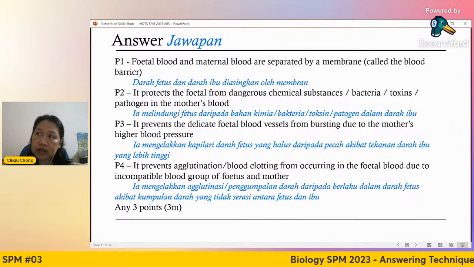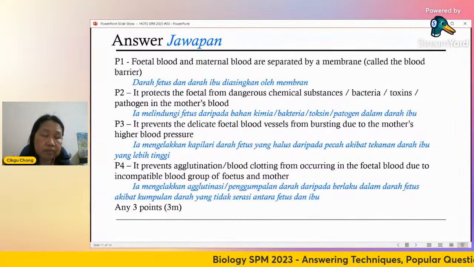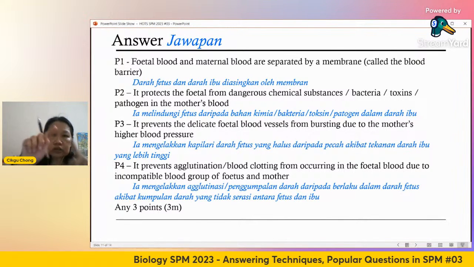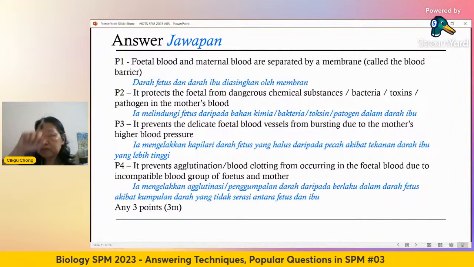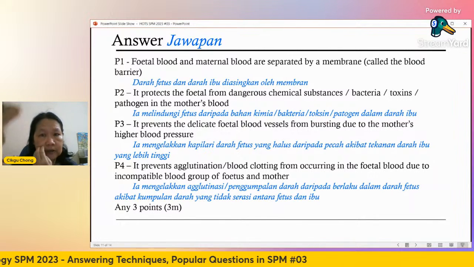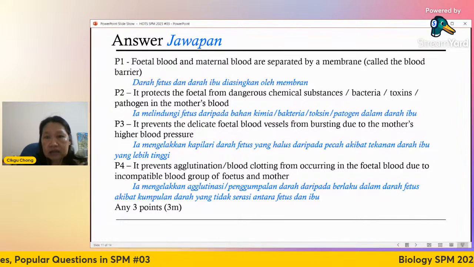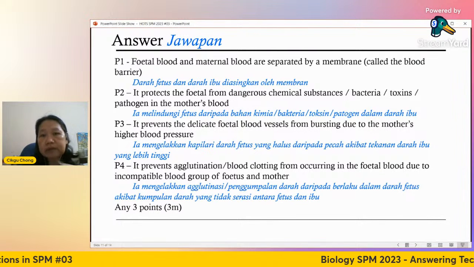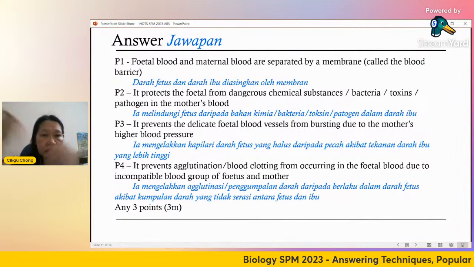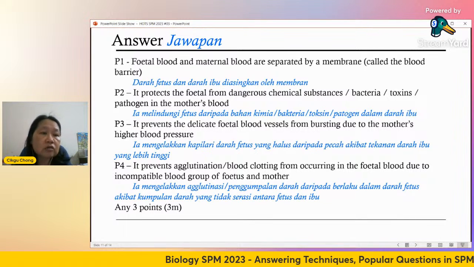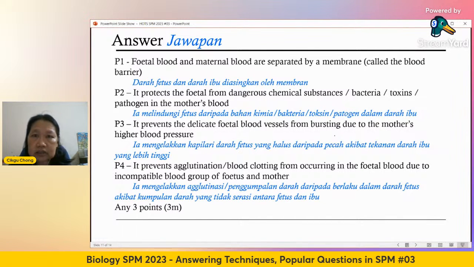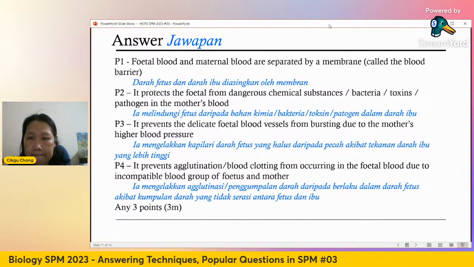So the mother could have A blood, antigen A, and the baby can be O. If the erythrocytes, the red blood cells, come directly, the erythrocytes of the A group have the antigen A. So it will trigger the baby's white blood cells to attack the blood that comes in. So that could be agglutination. Okay, so I see some questions here.